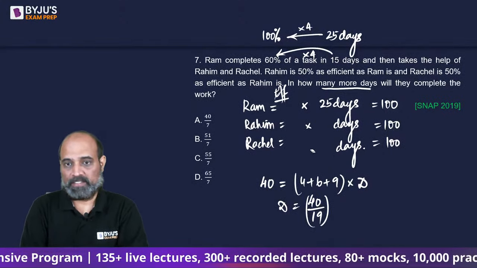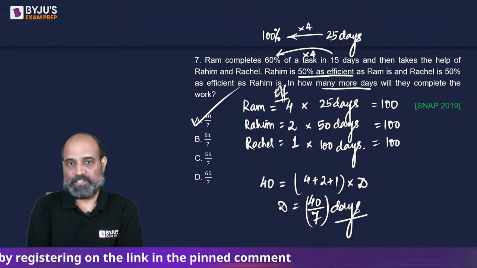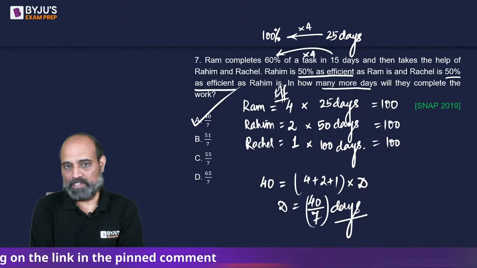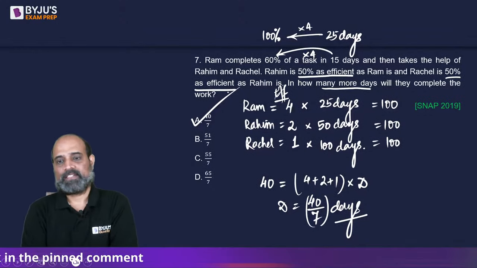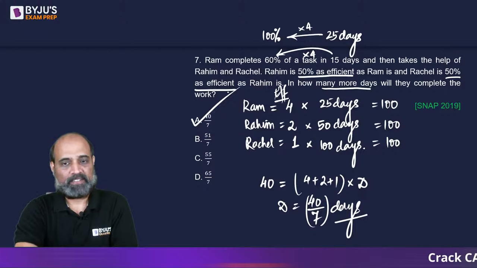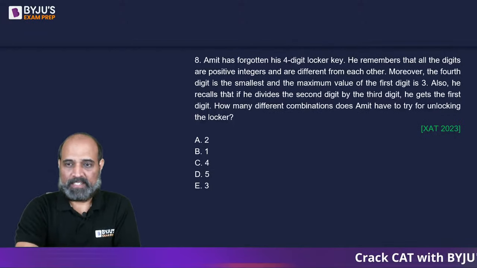Now all three have to finish the work. So this will give us 40 by 7 days. There is a mistake somewhere, because in the options we do not see 19 in the denominator. It is 50% as efficient and not 50% more efficient. I should have thought that SNAP would not give anything so complicated. XAT, IIFT, makes sense, right? Silly mistake there.